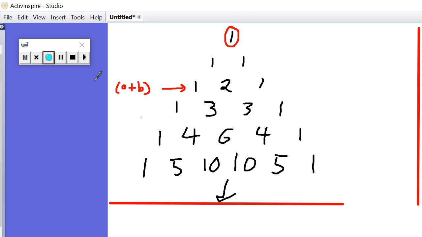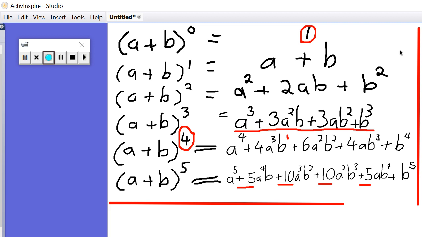Look at this line down here. This was squared. This line here is cubed, or choosing 3 times. This one here is to the power of 4, or choosing 4 times. And what's happening here is this line here is a plus b to the power of 3. I've got 1, 3, 3, 1. And let's go back a little bit. 1, 3, 3, 1. Don't forget there is an invisible 1 hiding in front of this, and in front of this.